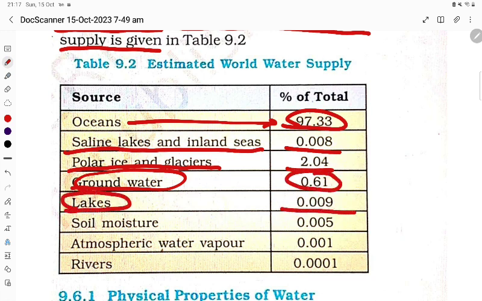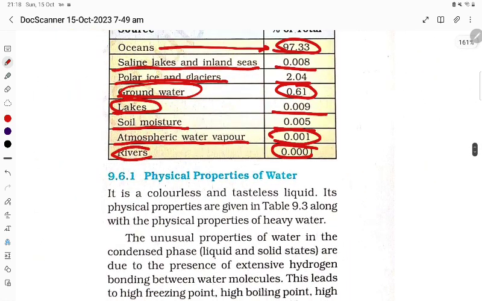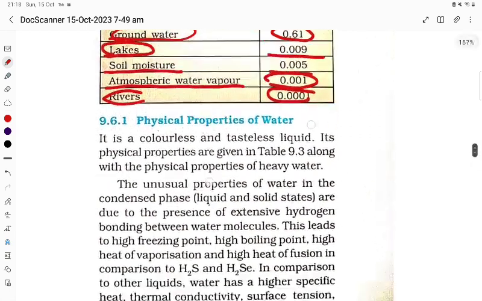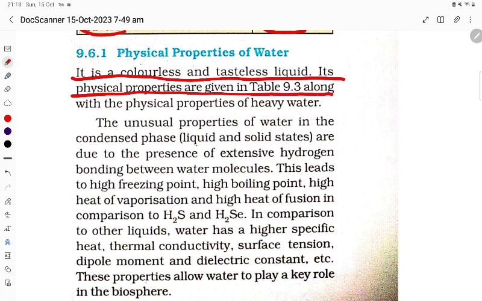Lake water is 0.009%. Soil moisture is 0.005%. Atmospheric water vapor is 0.001%. Rivers, 0.0001%. That is the composition of water at the different sources. What are the physical properties? It is a colorless, tasteless liquid. Its physical properties are given in Table 9.3 along with the physical properties of heavy water.